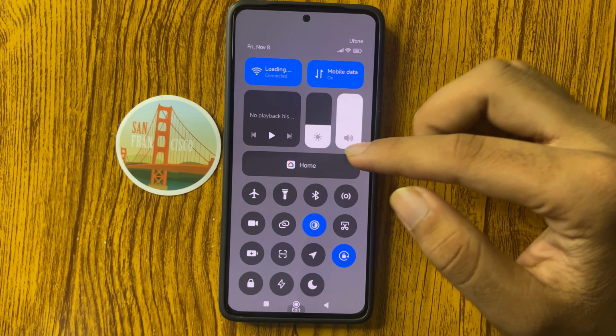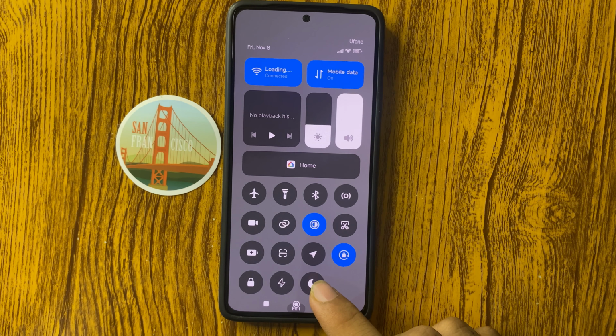simply swipe down, and from here click on this. After that DND mode will be enabled, and again click on this, then DND mode will be disabled.